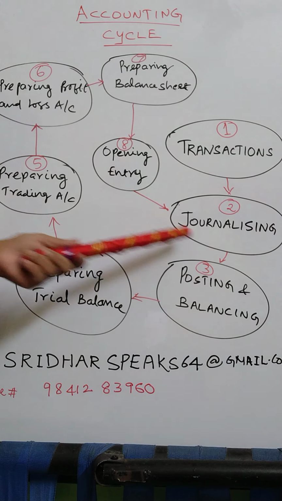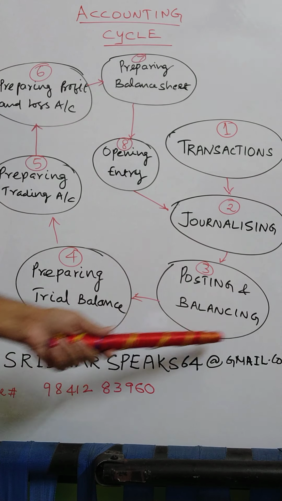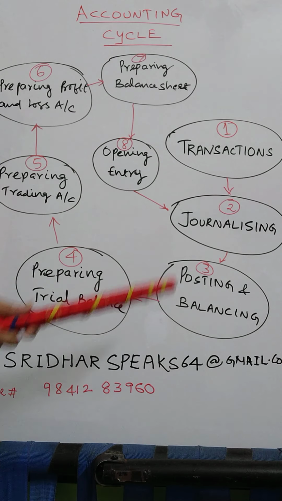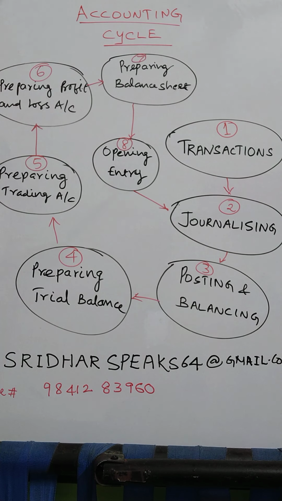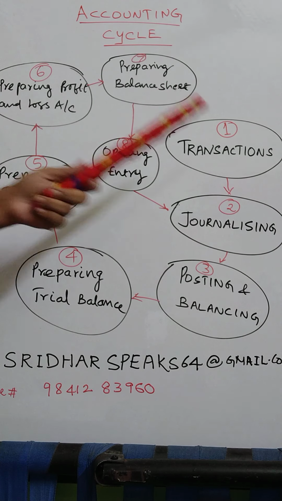This is called journalizing. Next step is called posting and balancing. What is posting? When I bought a computer, what journal entry did I pass in the given example? Computer account debit to either cash or bank credit for 50,000 each, meaning 1 lakh.